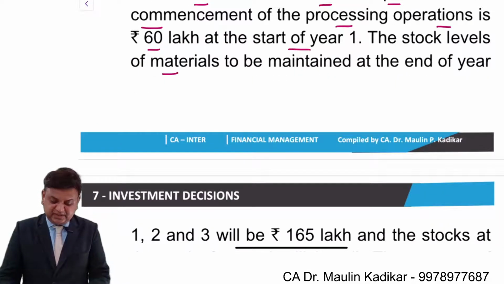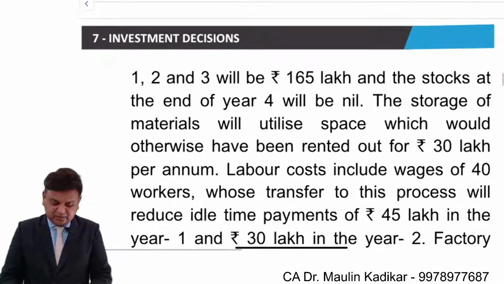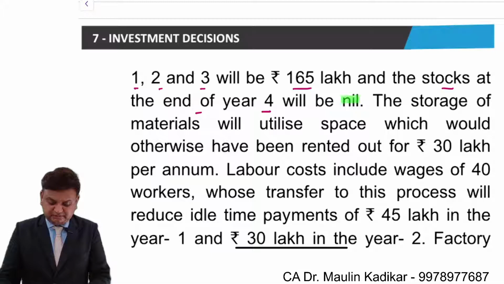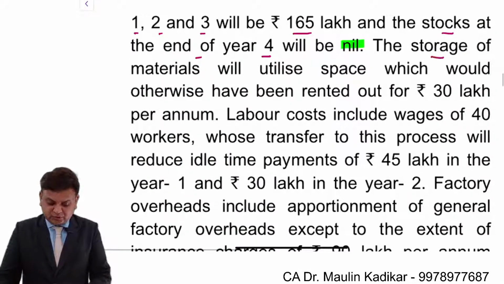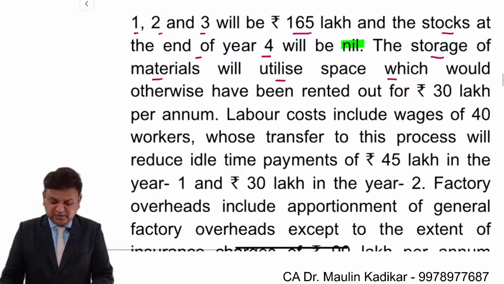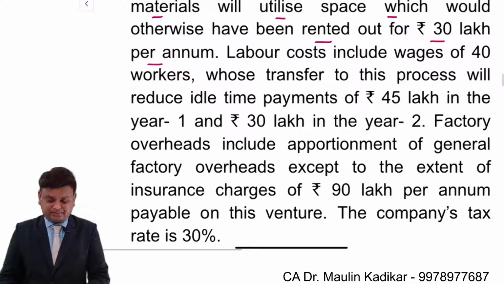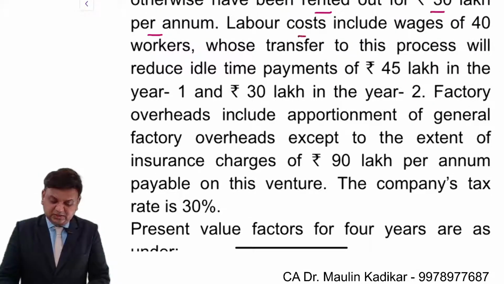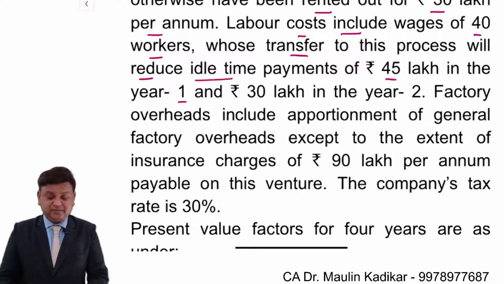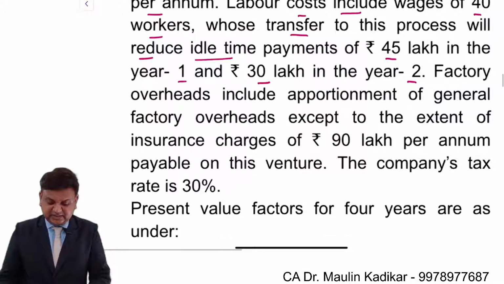The stock level of the material to be maintained at the end of year 1, 2 and 3 will be 165 lakhs and stock at the end of year 4 will become 0. The storage of material will utilize the space which would otherwise have been rented out for rupees 30 lakhs per annum. Labor costs include wages of 40 workers whose transfer to this process will reduce idle time payment of rupees 45 lakhs in the first year, 30 lakhs in the second year.